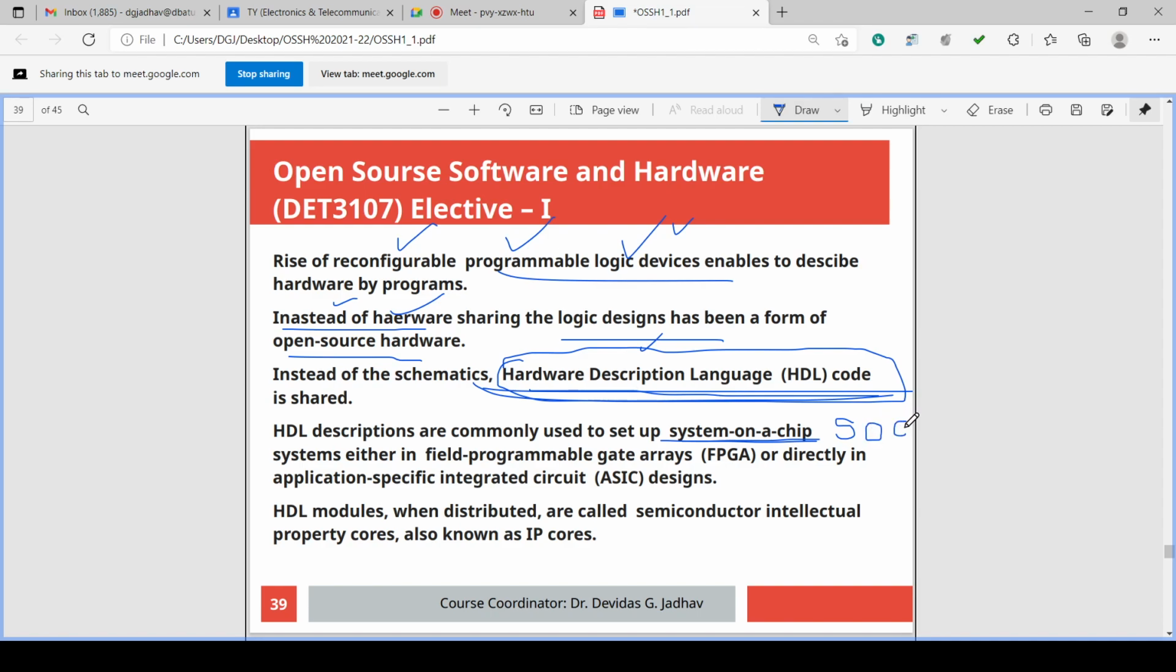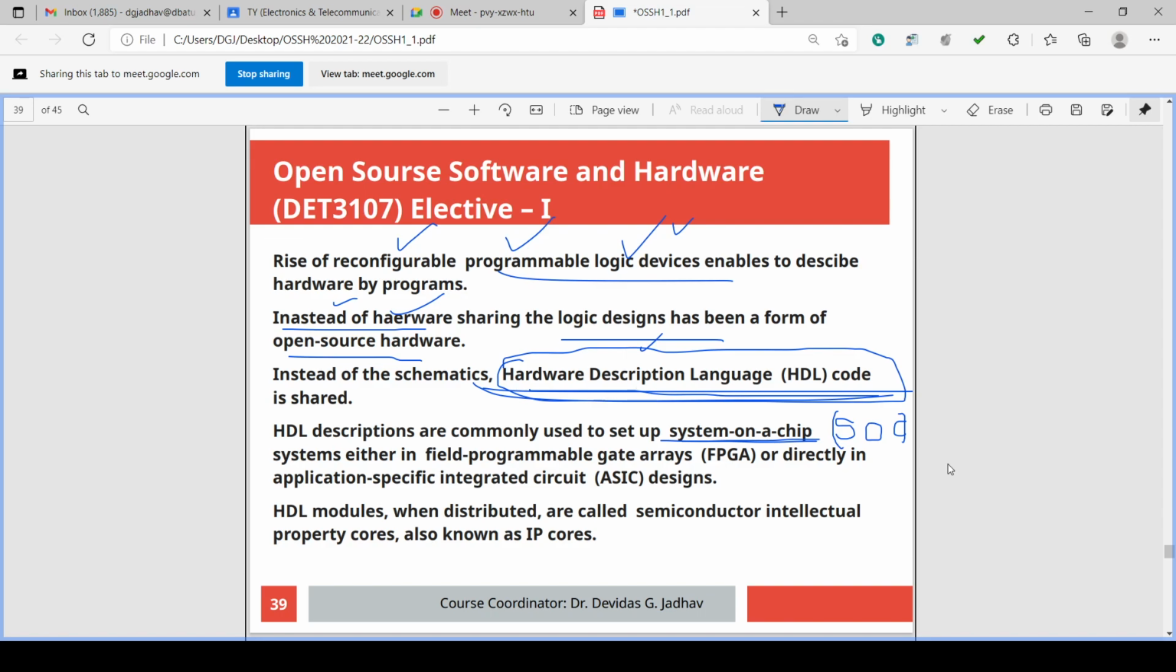SOC. It is called system on a chip, SOC. Hardware description languages are commonly used to set up a system on a chip. System on a chip means SOC. So HDL can be used to develop the SOC. What is SOC? On a single chip, on a single IC, you can develop the system.